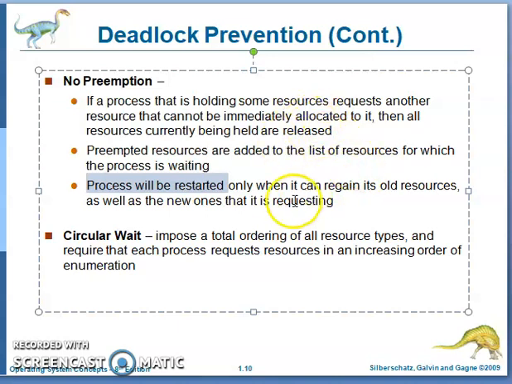But it is requesting R1, which is decreasing order. So here the circular wait can fail. Whenever P2 requests R1, it will be rejected. So that is one way to fail the circular wait.